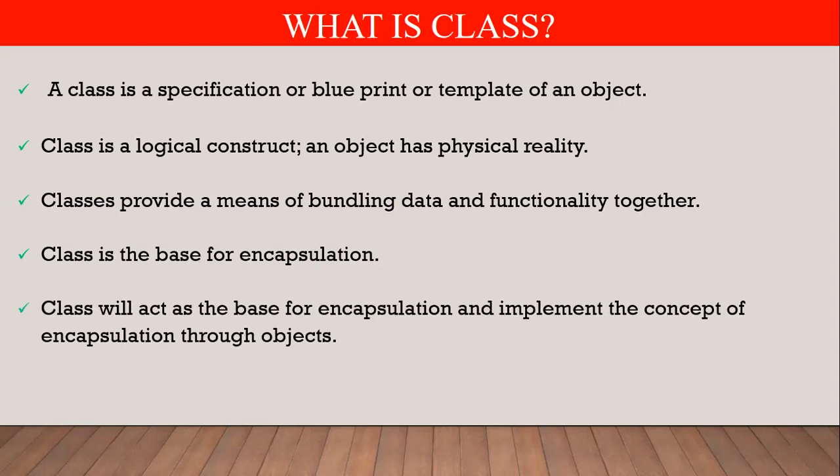Encapsulation means wrapping of data and functions together under a single unit. So class acts as the base for encapsulation. It implements the concept of encapsulation through objects. Class contains variables and methods. So class is a physical entity where object is a real entity.